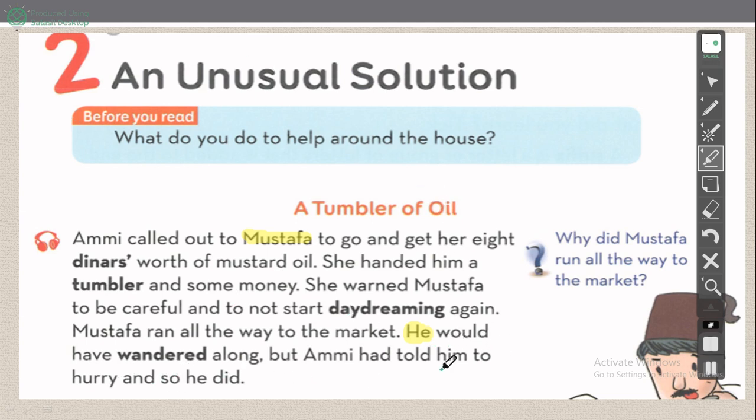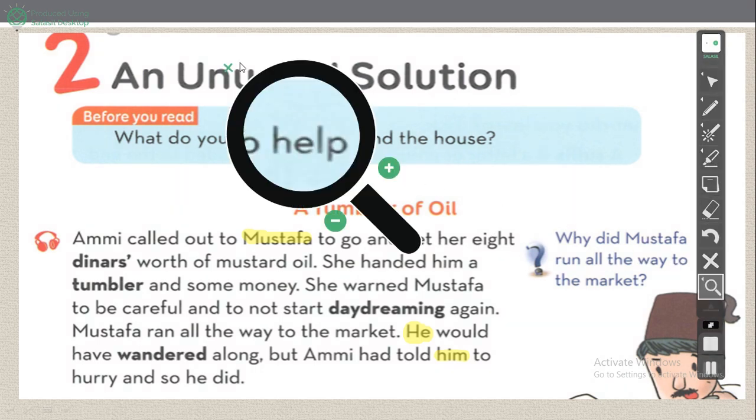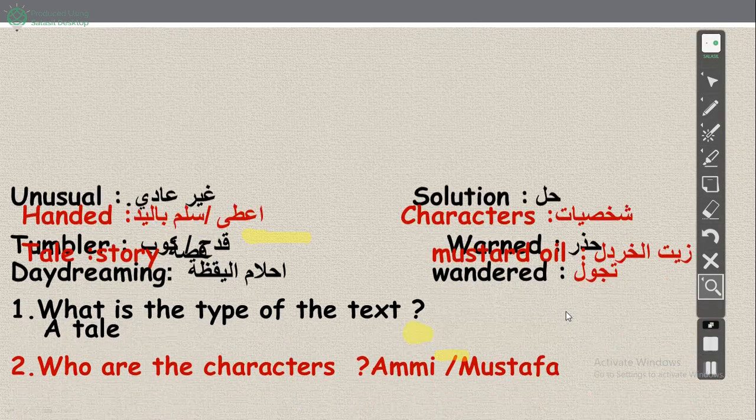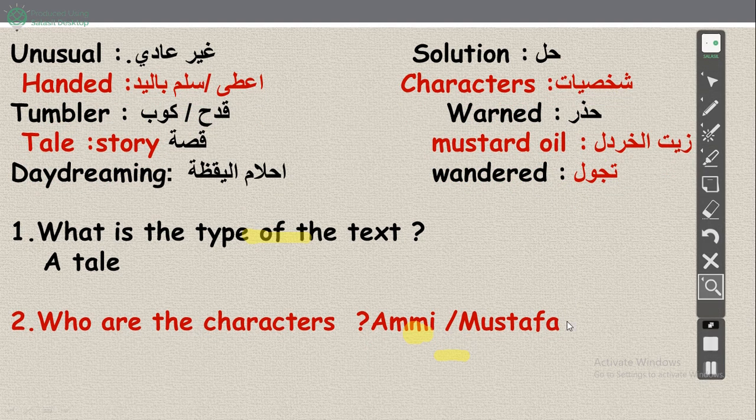Then again, we have the pronoun him that refers to Mustafa. He and him refer to Mustafa. She refers to Amy. Okay. Now we have the words, the vocabulary, and their meanings. Then we have the questions, the oral questions.